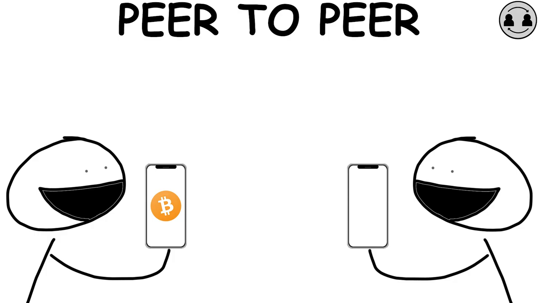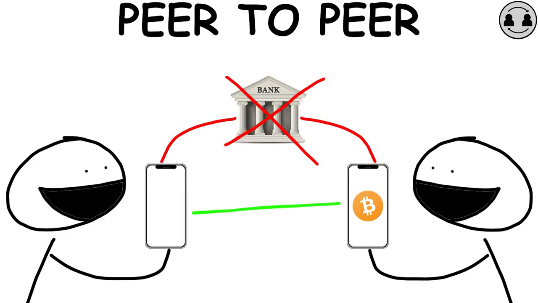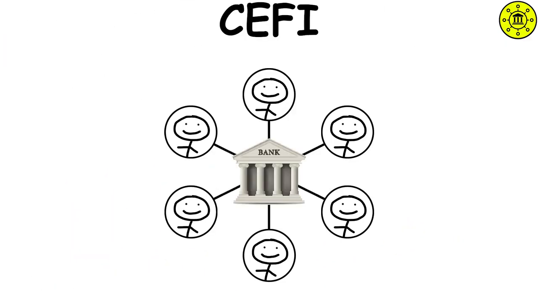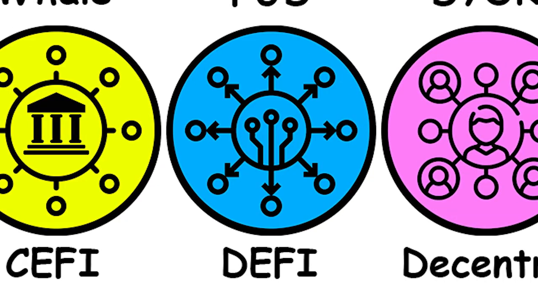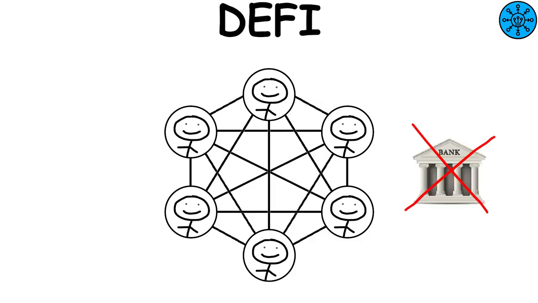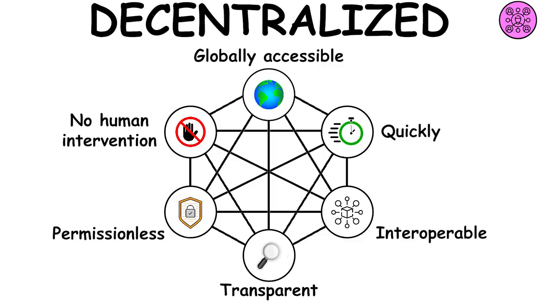Peer-to-peer. It refers to a transaction between two people that does not require the intervention of an intermediary or central authority. CeFi. Centralized finance is a financial ecosystem where centralized authorities control financial assets and the flow of money. DeFi offers decentralized banking and financial services, therefore without intermediaries. Decentralized. It refers to the transfer of control and decision-making from a centralized entity, whether it be an individual or an organization, to a distributed network.